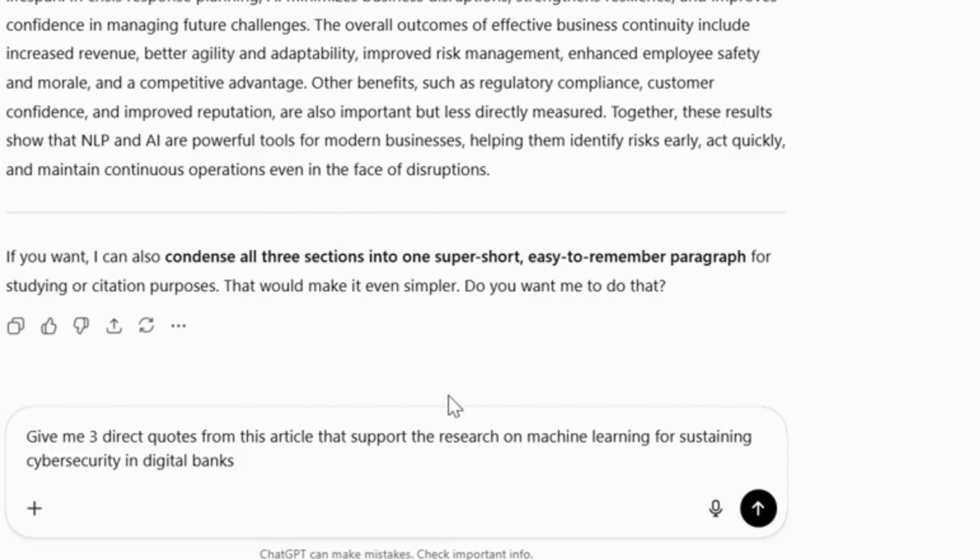In research, sometimes we also need direct quotes from articles to support our arguments. ChatGPT can extract key quotes as well. For example, you can use a prompt like, give me 3 direct quotes from this article that support the research, and then add your topic. My topic is machine learning for sustaining cybersecurity in digital banks.